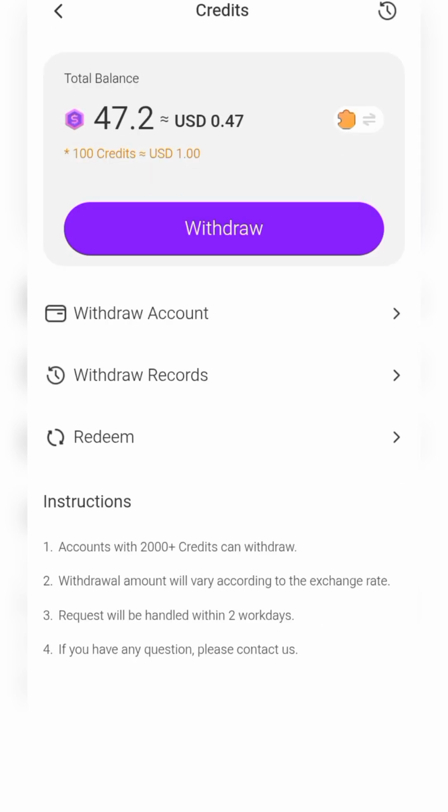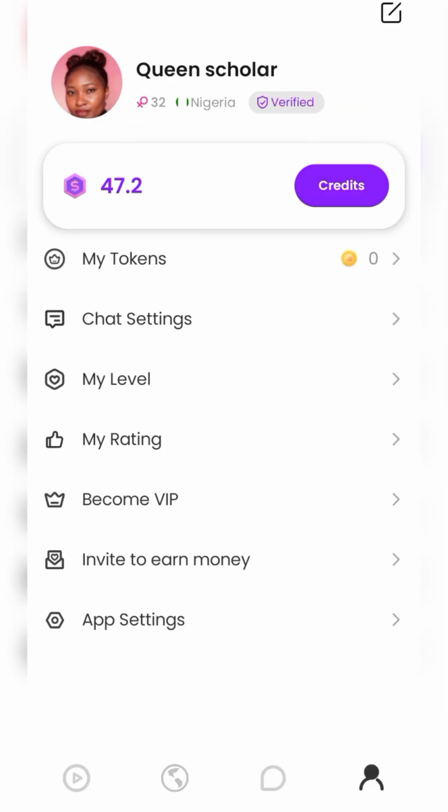If you are a man using this particular app, when you come to this place where they wrote my token, chat settings, my level, rating, become a VIP, you are going to see daily tasks. That is for boys. You see the tasks you are meant to do daily to get your own earnings, and the people assigned to you are going to be the opposite sex. But mind you, do not say I did not tell you. You see this app, you go see shege. If you really know what you are here for, you go straight to the point. If you don't know what you are here for and you see shege and start shouting, ah Jesus, you're on your own.